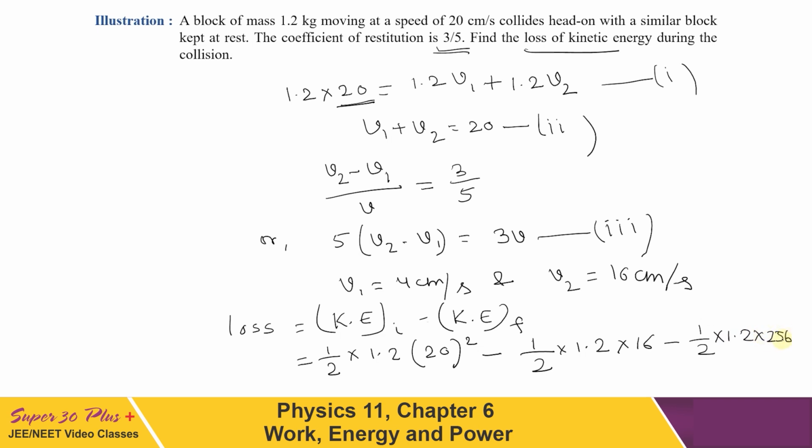If we solve these values, that will be equal to 7.7 into 10 to the power minus 3 joule. Here I have converted all the speeds to meter per second to get our final answer in joule.